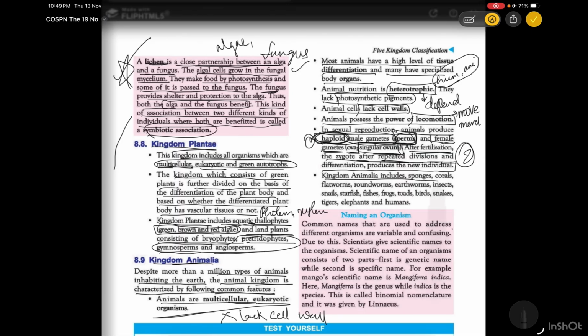The kingdom Animalia includes sponges, corals, flatworms, roundworms, earthworms, insects, snails, etc. So these all come under the kingdom Animalia. These are the examples you need to check.